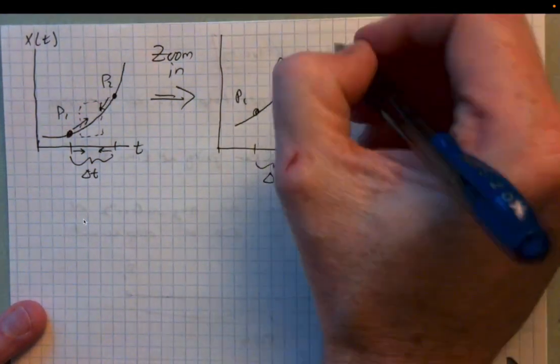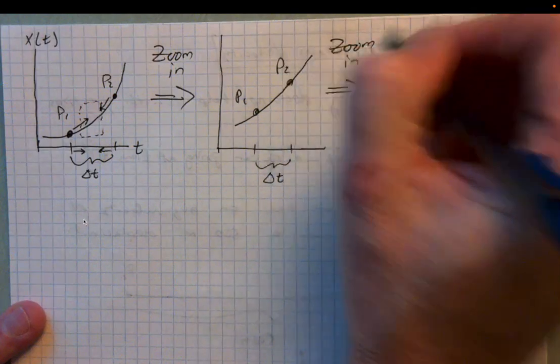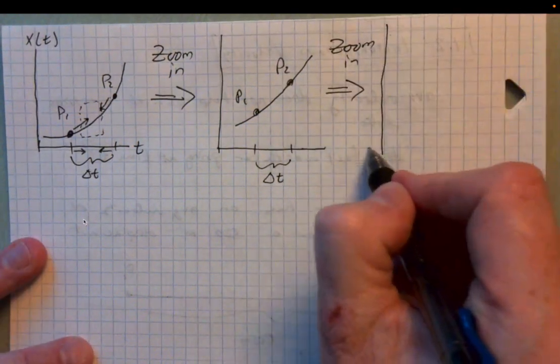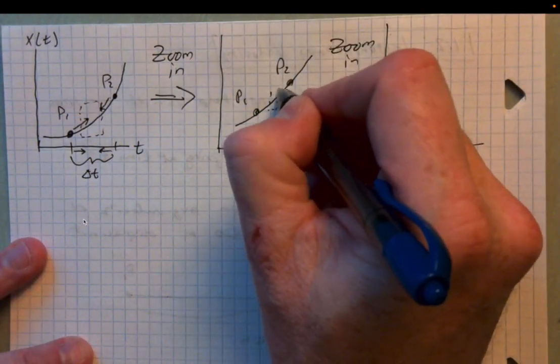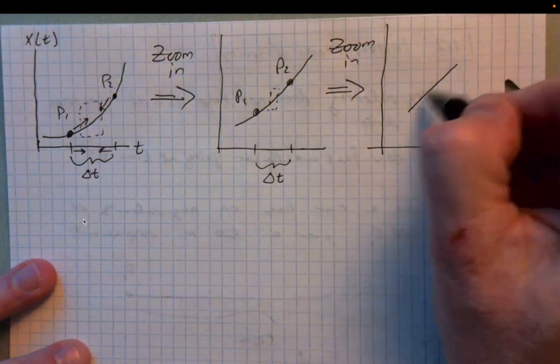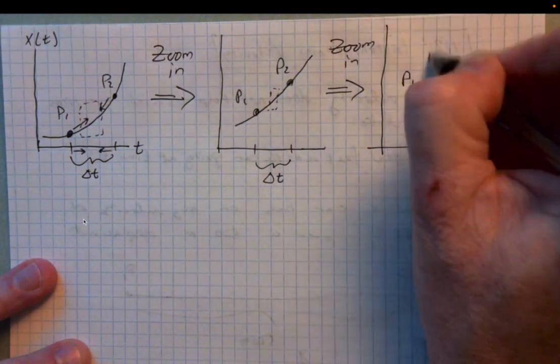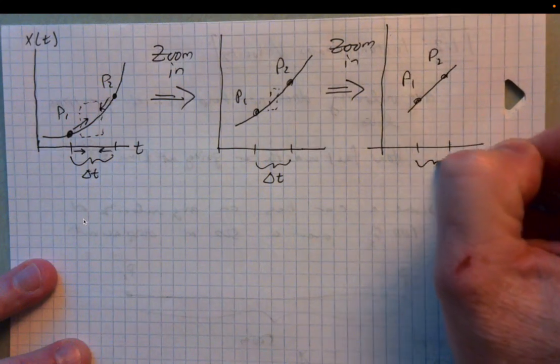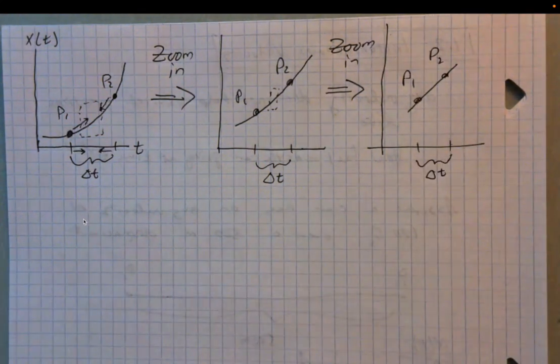So if we zoom in again, right? So this time we're going to zoom in tight on this section, maybe. What's that going to look like? Going to look like that, isn't it?